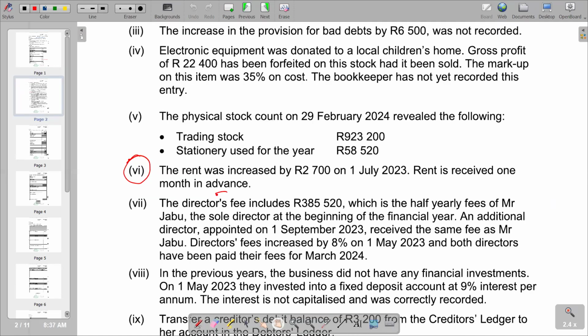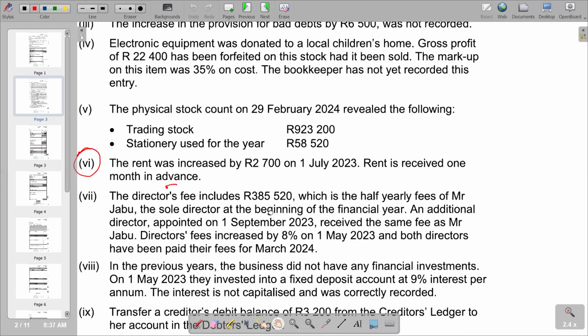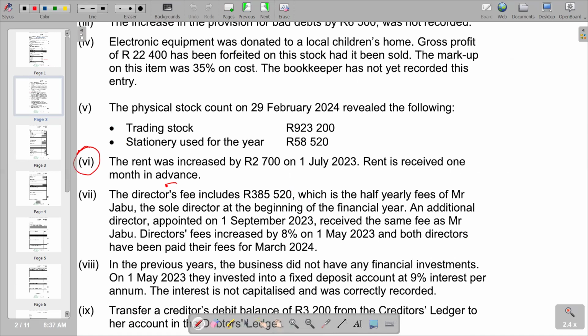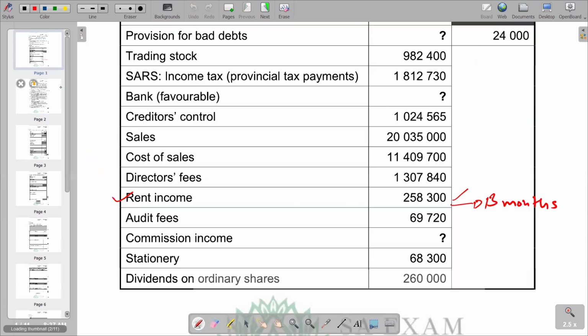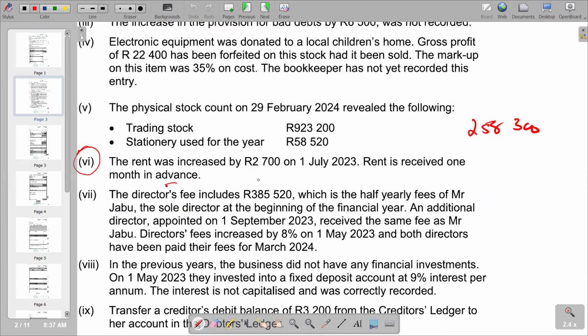So this is the total rent that we have that was received. But it was increased by 2,700 on 1 July 2023. So if you check from 1 July 2023 to the end of the period when the rent was increased, we check how many months are there.